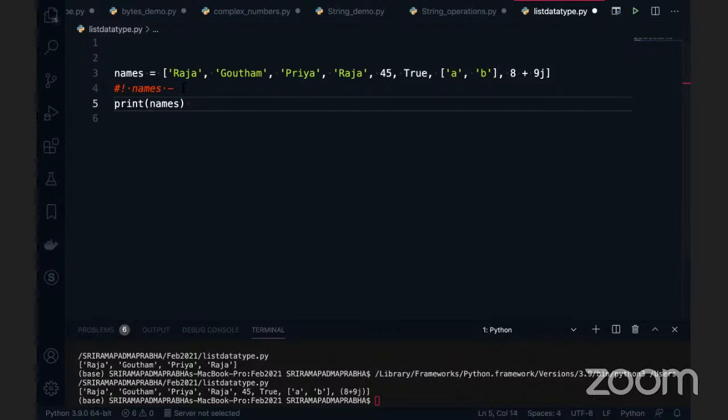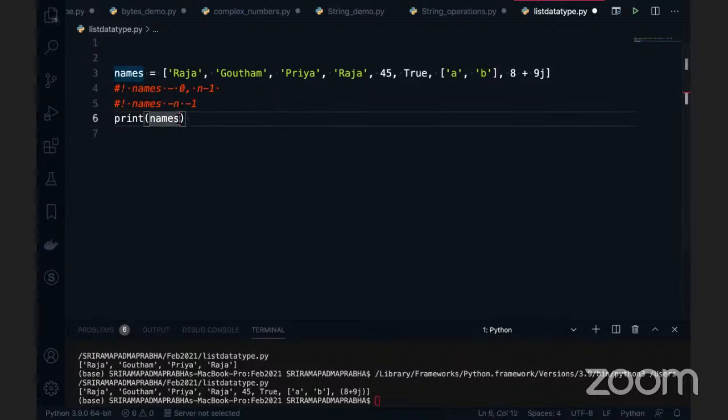Indexing here also starts from 0, and it ends with n minus 1, where n is the length. That's how it works. We can also follow negative indexing, which starts with minus n, the negative of the length, and ends with minus 1. This is how we define it in the negative direction.